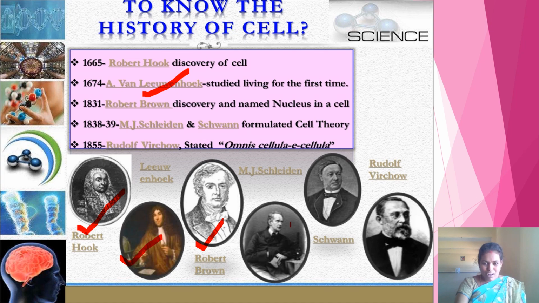And these two biologists, M.J. Schleiden and Schwann, together worked on the cell theory, which says the cell is the basic unit of life. And he is Rudolf Virchow, who said that all cells arise from pre-existing cells.